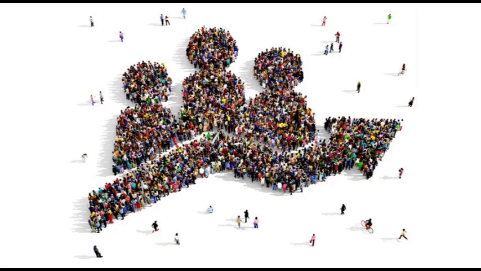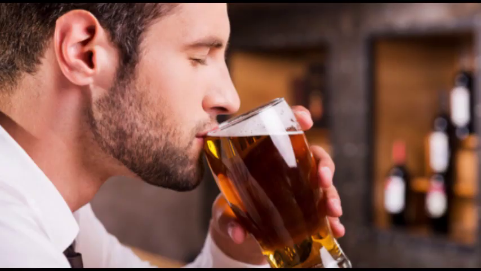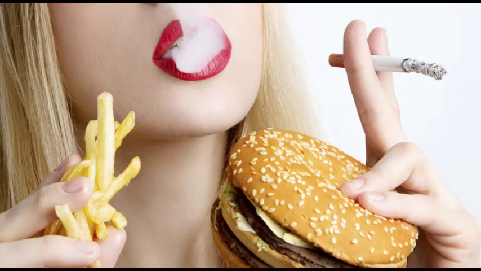Today's video is on fatty liver, how we can manage fatty liver. As you all know, fatty liver is a very common condition nowadays. 25% of the global population has fatty liver. There are two types of fatty liver: alcoholic fatty liver and non-alcoholic fatty liver. Alcoholic fatty liver is because of excessive consumption of alcohol, and non-alcoholic fatty liver is because of faulty diet and lifestyle. So why is fatty liver important?